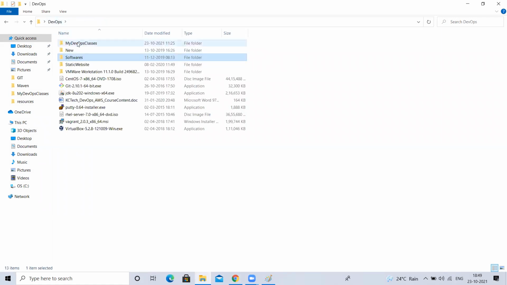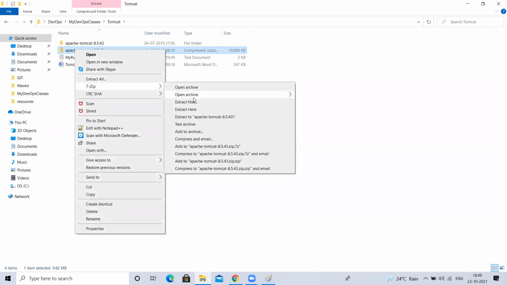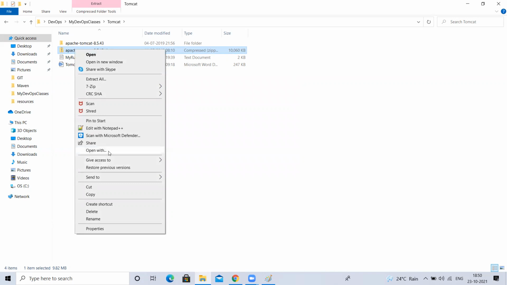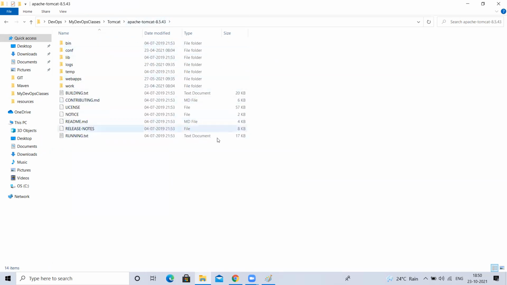I don't have Tomcat here, maybe here itself I'll have. Like this. Last time I used 8.5. It will download a zip file. Now you extract it, so right-click. If you have 7-Zip installed, you can type Extract Here, or else use the compressor. I always use 7-Zip only. You can also click on Extract All. So this folder I'll get. Once you extract it and get into this folder, this is your Tomcat home directory. This is called the Tomcat home directory.